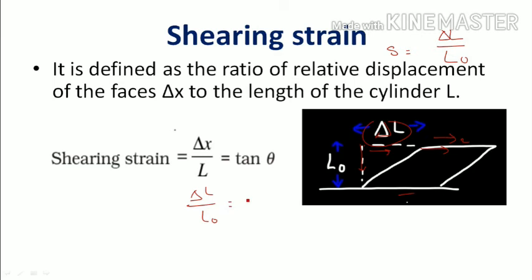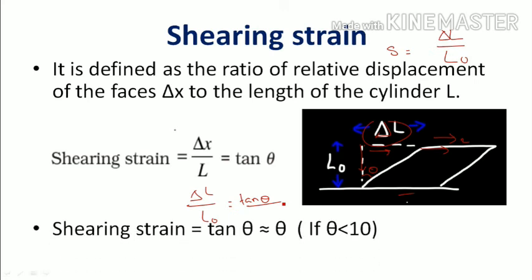So we can name it as tan theta also. So what is tan theta? Now this is the theta. Generally the tan theta formula is opposite side by adjacent side, that is delta L by L naught. So this is nothing but tan theta. So what is the shearing strain? It is tan theta.